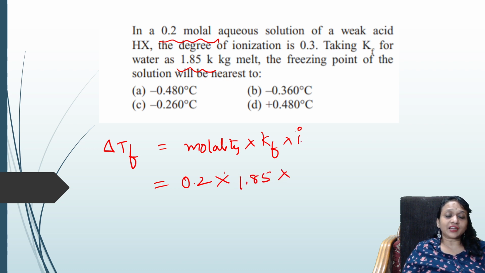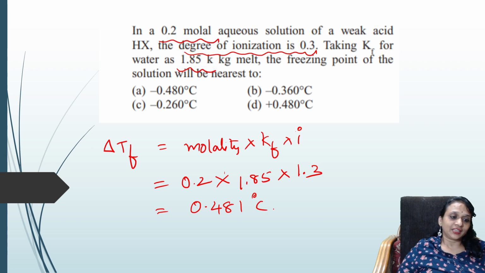How much is the i factor? The degree of ionization given is 0.3. So here the degree of ionization is 0.3 for one, and one more hydrogen is there, so i is 1.3. Done. When I multiply, it comes to around 0.481 degrees centigrade.